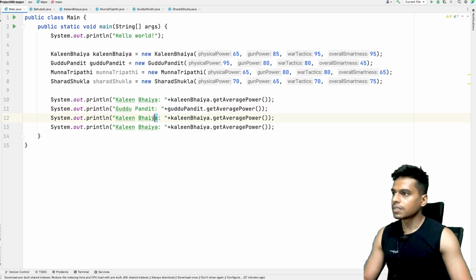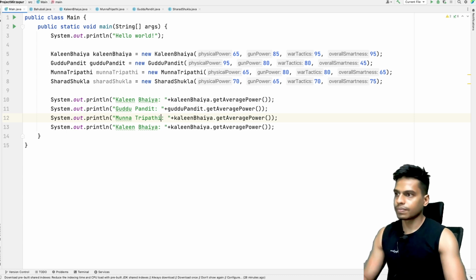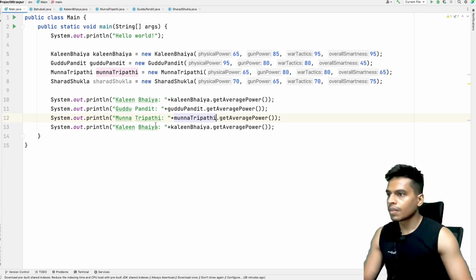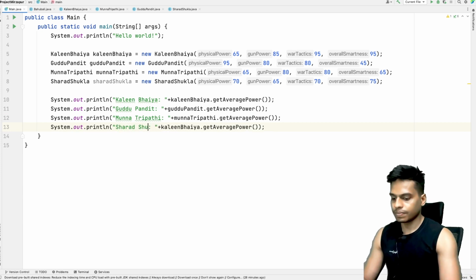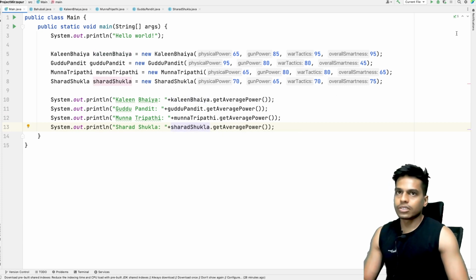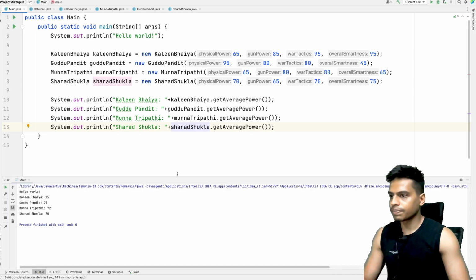Now we have Munna Tripathi. And then finally we have Sharad Shukla. Now let's run this and see what numbers we have.